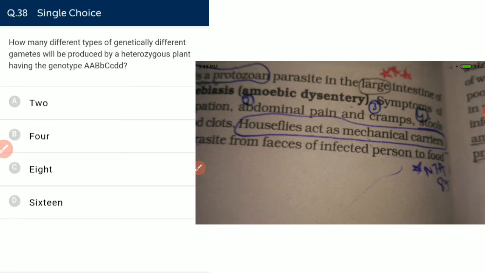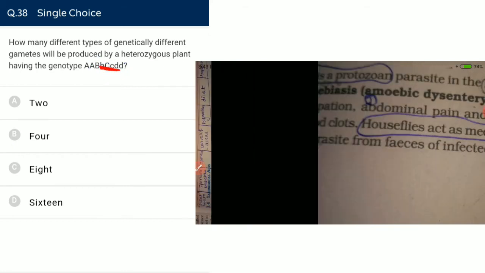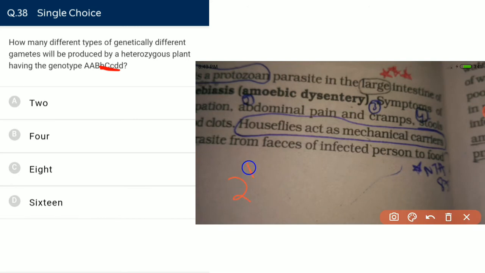How many different types of genetically different gametes will be produced by a heterozygous plant having this genotype? We can clearly see there are two heterozygous conditions, and the number of gametes is given by 2 to the power n. Here n is the number of heterozygous conditions, and we have two. The number of gametes is going to be 4 in this case.